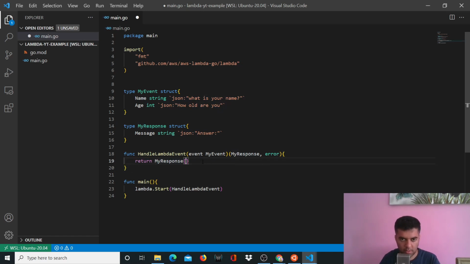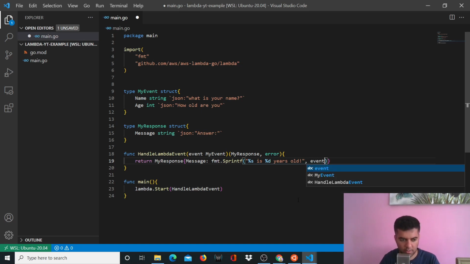So here in my response, you already know that my response consists of message. So we will say message fmt.Printf, which is a function that helps you to format your strings, and you'll say %s is %d years old. Now you have to substitute %s and %d, so you'll pass those values here.